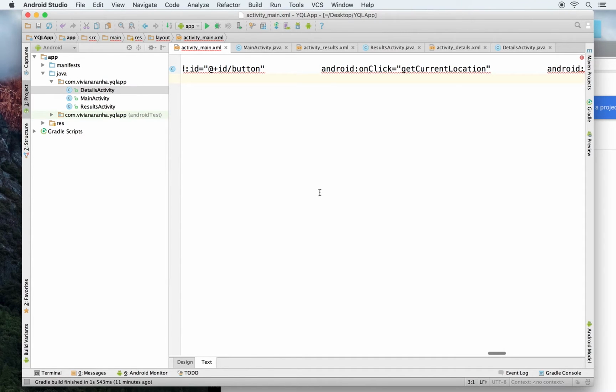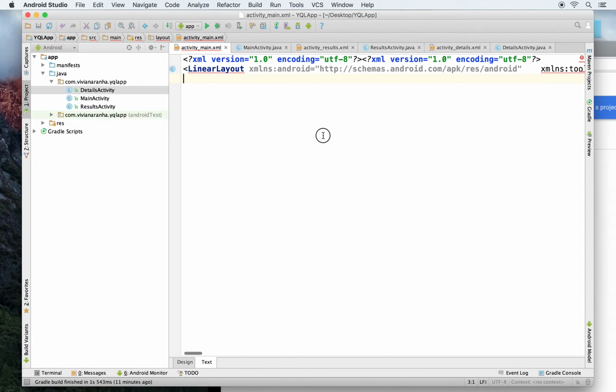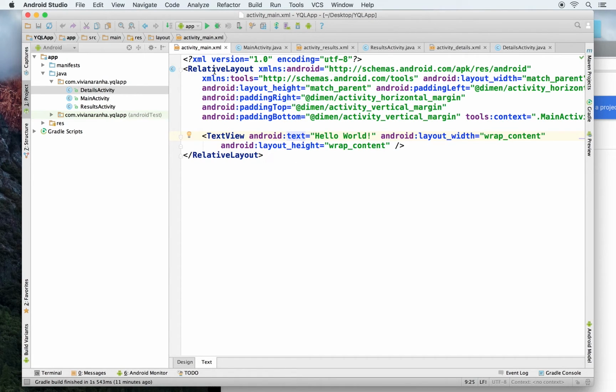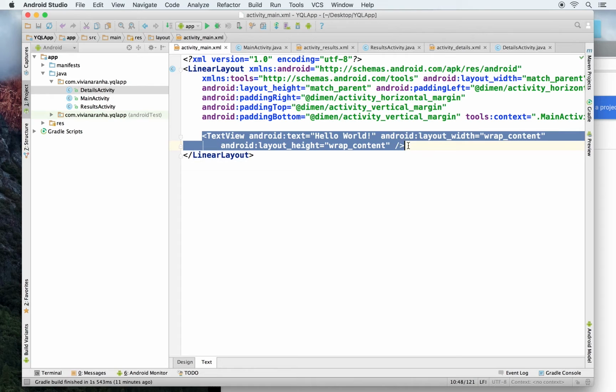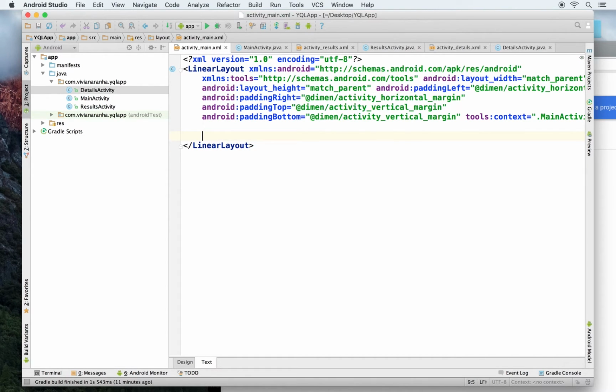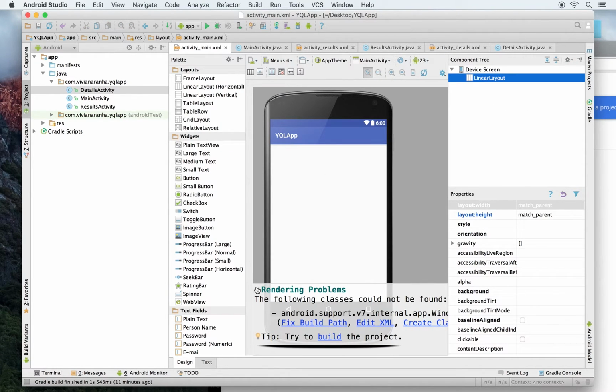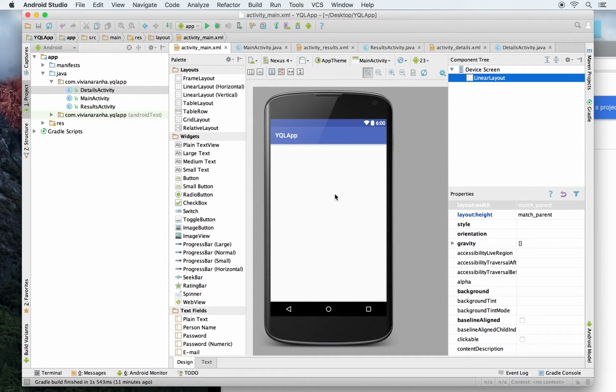No, I didn't paste it properly. I didn't expect this to happen. So let's see, that messed up the layout of my XML file. So what I'm going to do is just try to create this by hand. So what all do I need inside my activity? First of all, let's see how it looks. So nothing inside here right now.